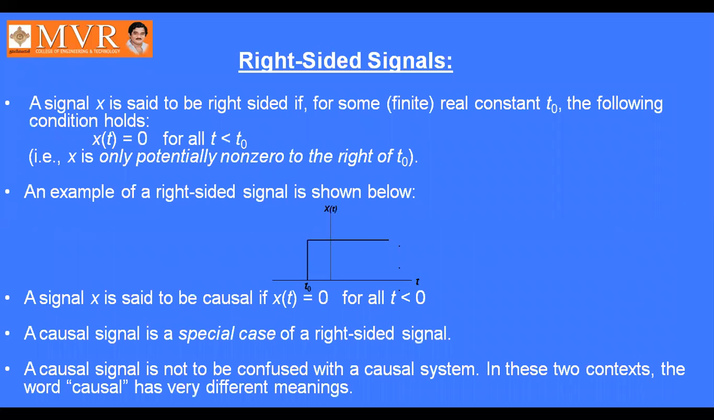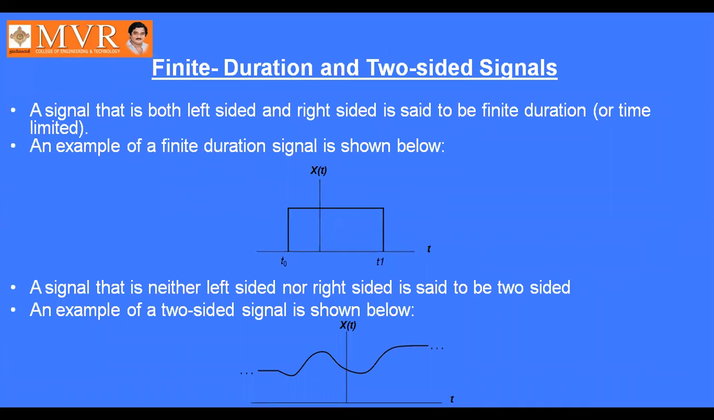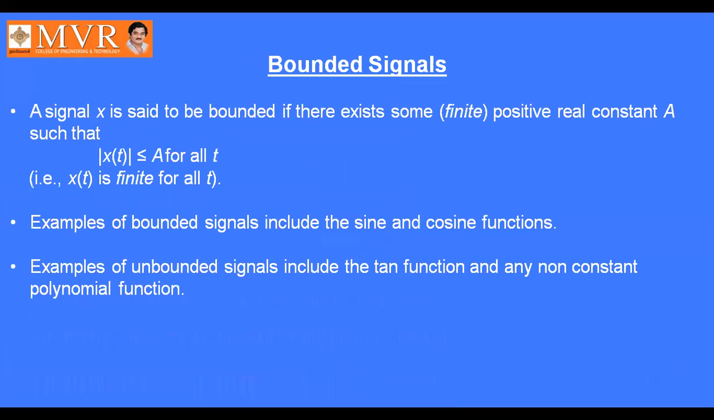Okay. Next, right sided signal. It is defined as x of t equal to 0 for all t less than t naught. Beyond t naught, the function is defined. Up to t naught, its value is 0. Okay. Similarly, for the left sided signal, up to t naught, its value is there. Beyond t naught, its value is 0. That is the left sided signal. By combining these two, we will get two sided signals.